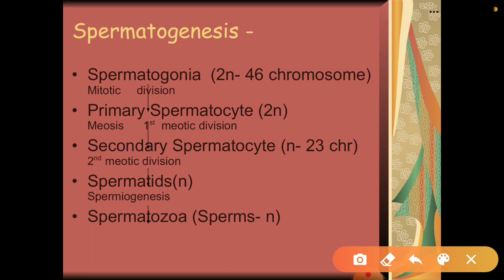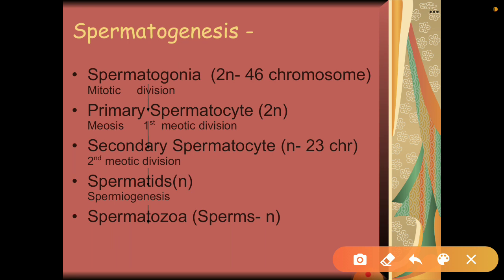Spermatogonia is plural and spermatogonium is singular. So spermatogonia are those cells which are responsible for the further formation of sperms.